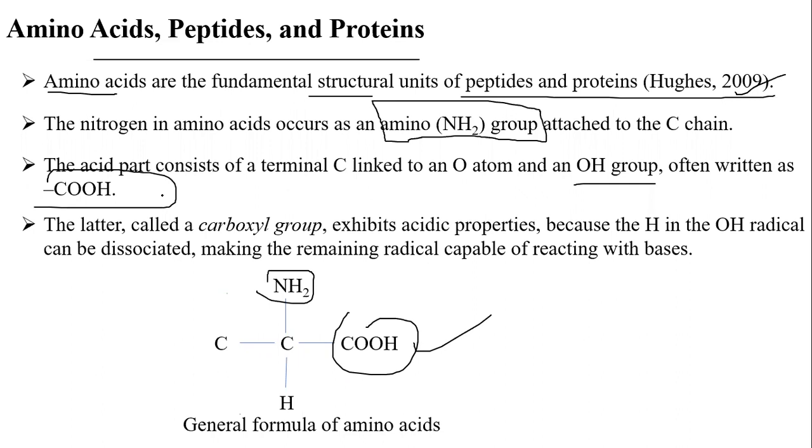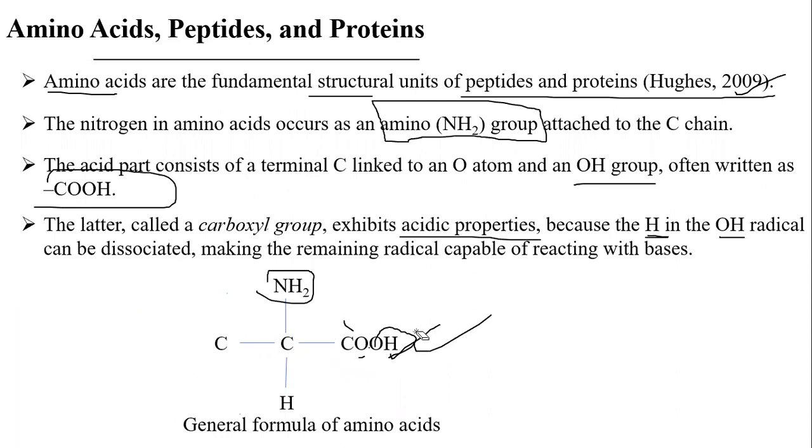This is the acidic part. This carboxyl group exhibits acidic properties because of the presence of hydrogen and OH radicals that can be dissociated. So there is a chance of dissociation of the OH compound also.